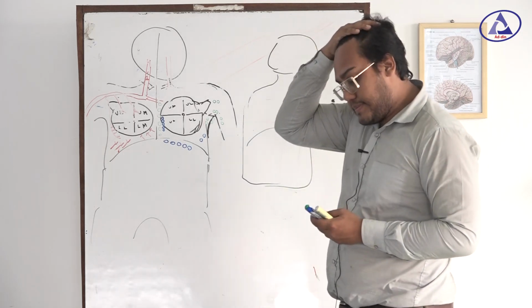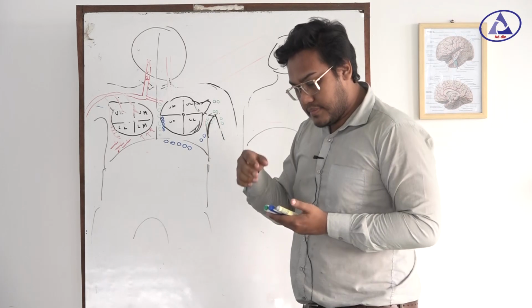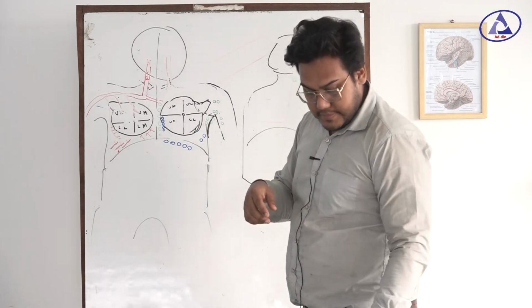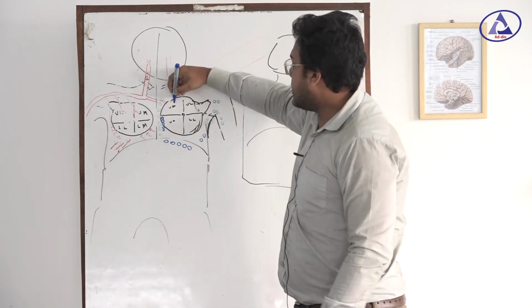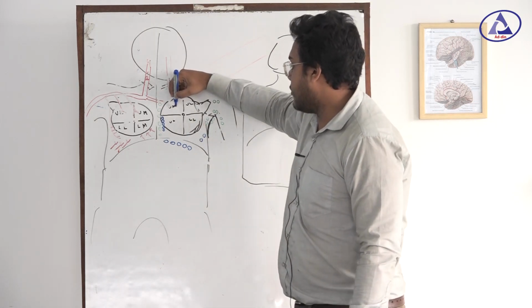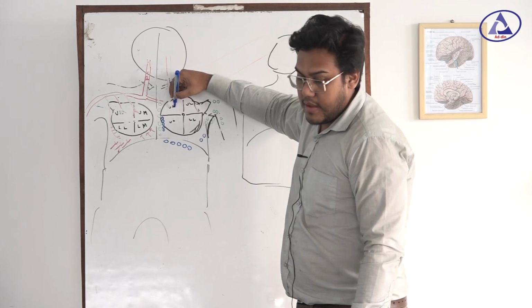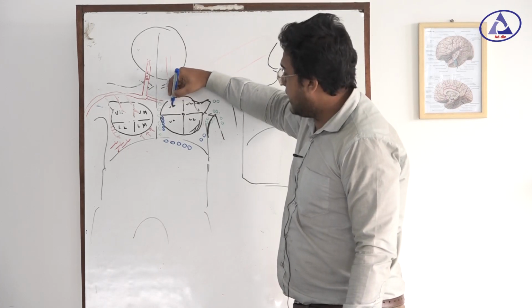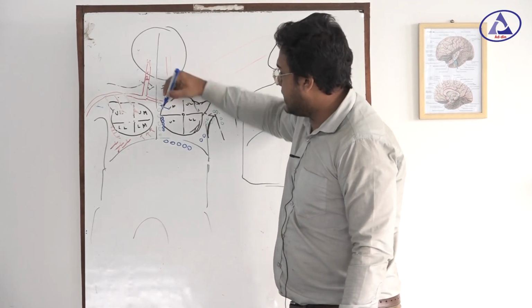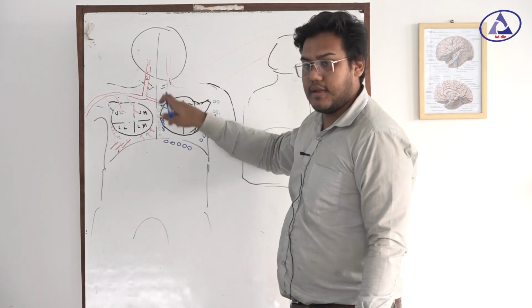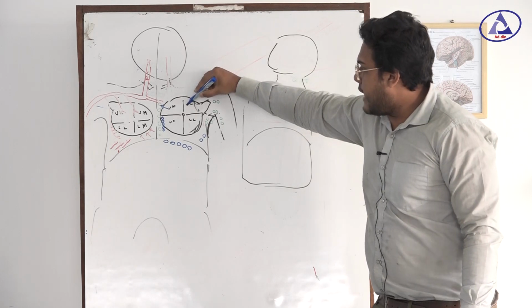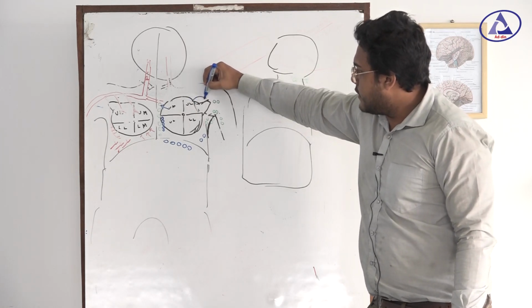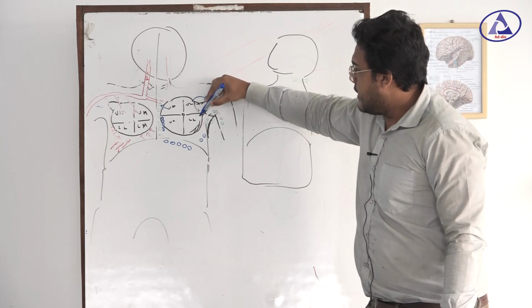Now see the direction of it. All the lymph that is accumulated in upper medial, these are going to these lymph nodes, paraesternal lymph nodes. All the lymph accumulated in upper lateral, these are going to apical.